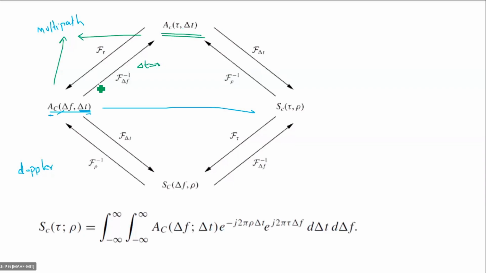Now you can see the next two terms, AC of delta f comma delta t and SC of delta f comma rho. These are because of Doppler. T became rho here.